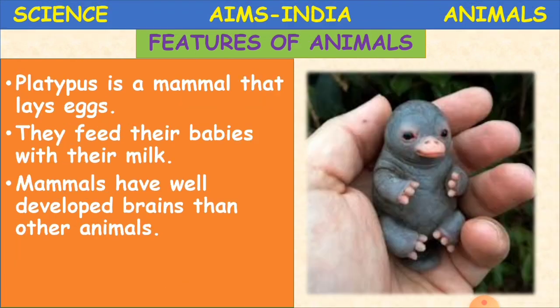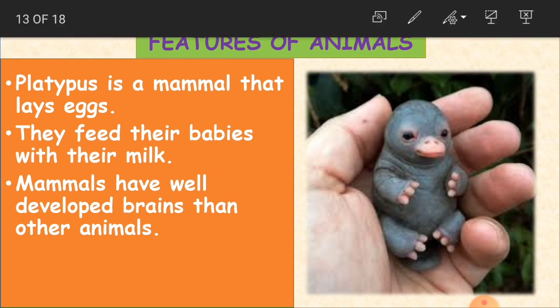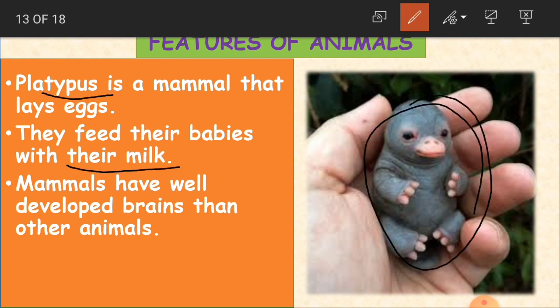Clear? Now we'll see the other type of animal here, very cute animal, that is platypus, and this is also a mammal, and this lays eggs. This is the baby platypus actually, and they feed their babies with milk. See here, it is just fitted in the hand of a human being. Okay, mammals have well developed brains than other animals. Yes, like we human beings, even monkeys and all that, we have got a well developed brain.